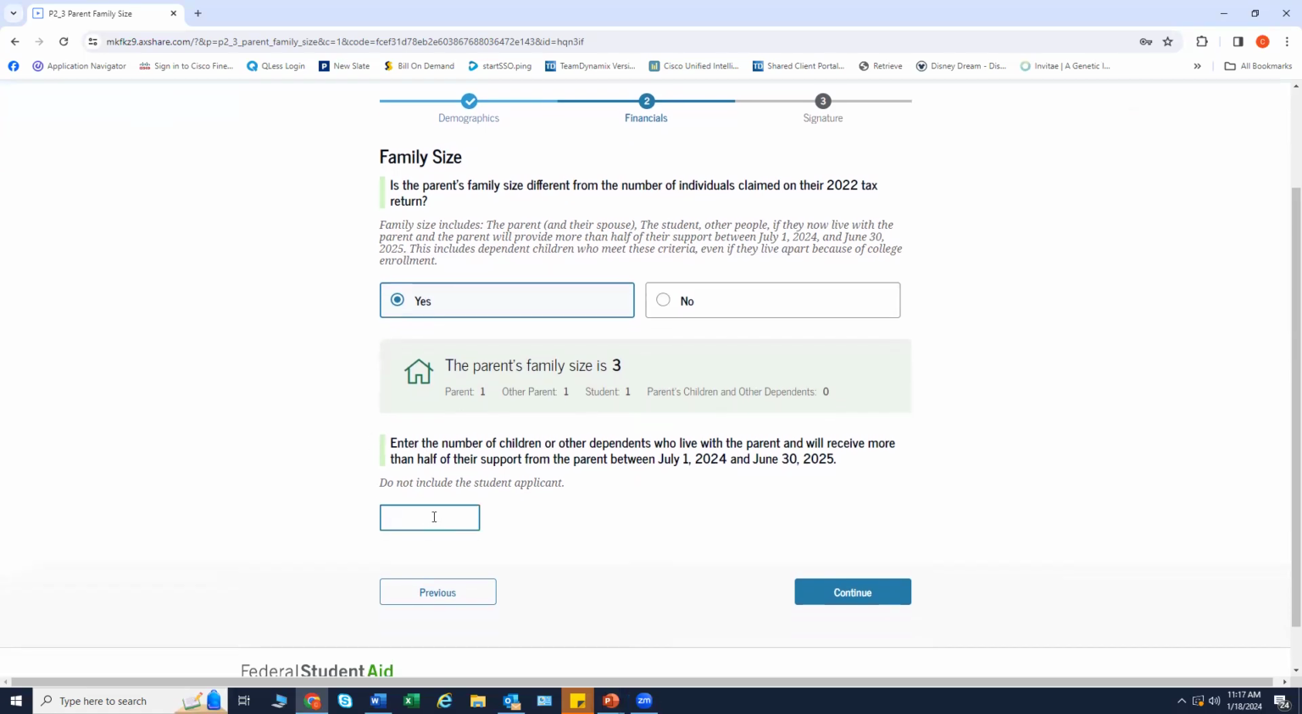And down here, you have to enter the number of children or other dependents living in your household that you have provided support for. So we could provide two. Say that we have a niece and nephew living with us.